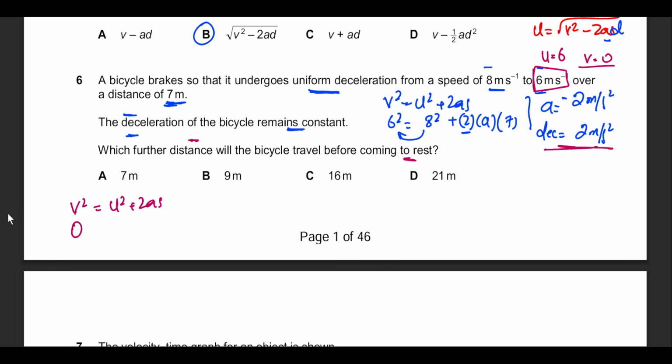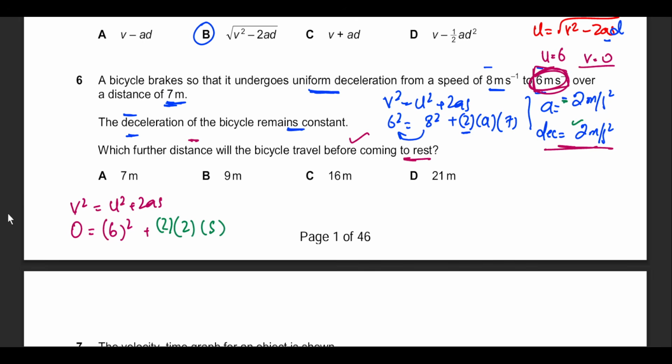V this time is 0 because we want to make sure that it comes to rest. U is 6 squared, because this is what the situation was before. Plus 2 into the acceleration, into the displacement s.